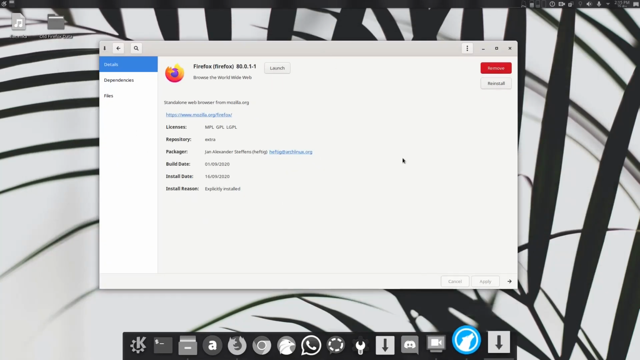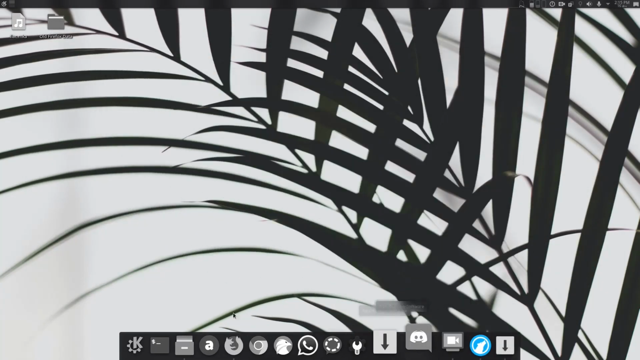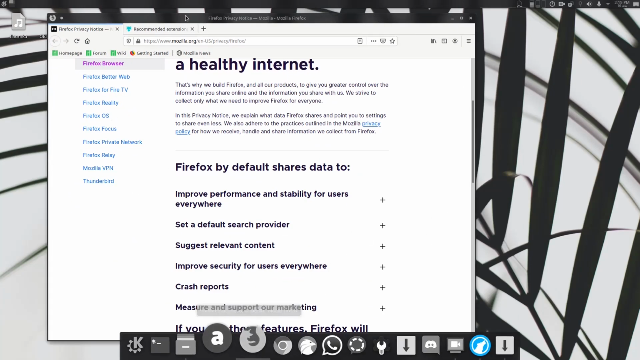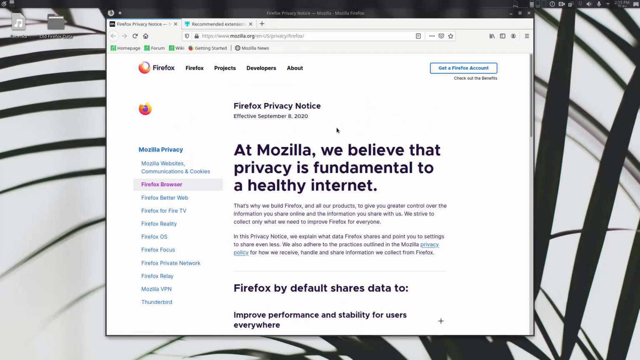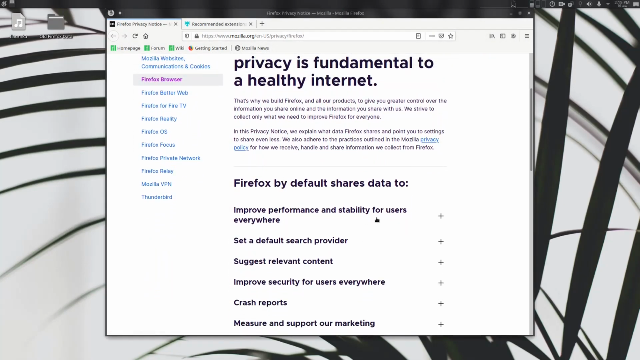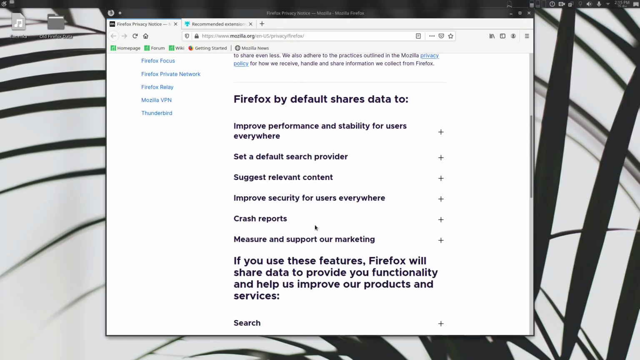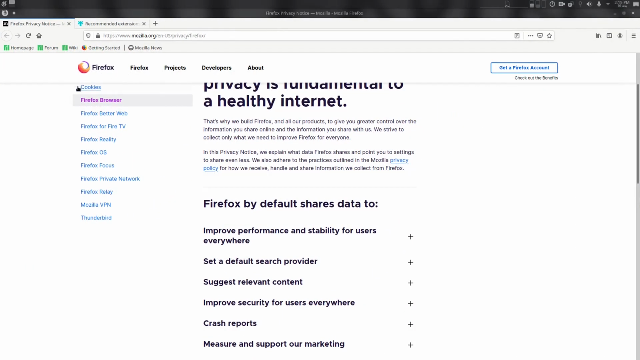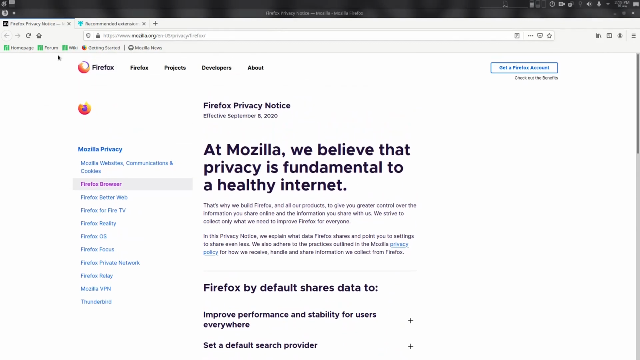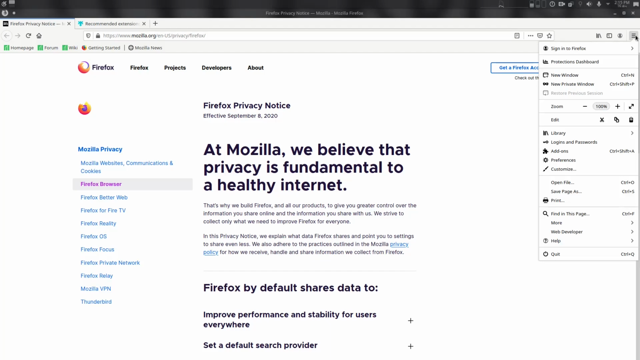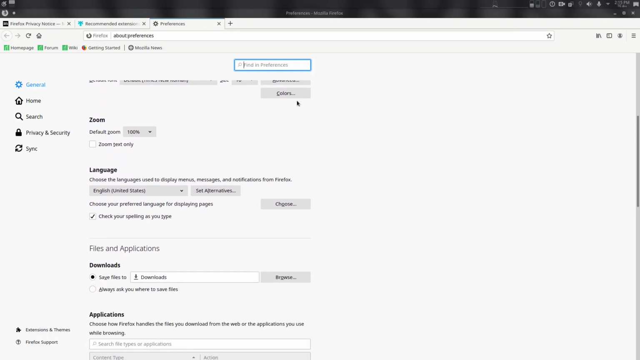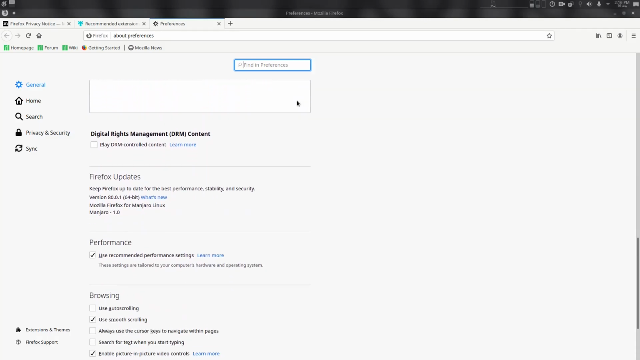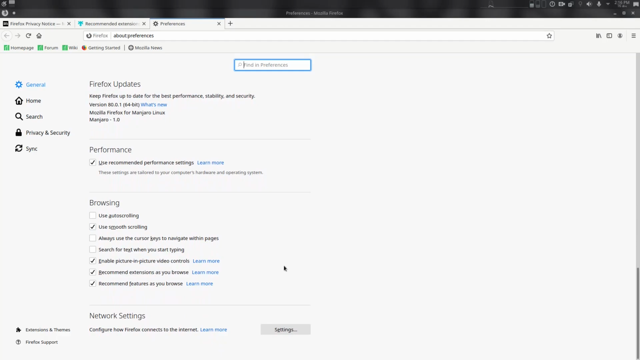So I installed Firefox through the repository. By now it's running in the default settings. By default they share your data to improve whatever. Okay, they share your data and sell it. Now how to stop that? So right here, go to preferences. Now in general you don't actually need to change anything specifically, but if you are using a proxy setting,